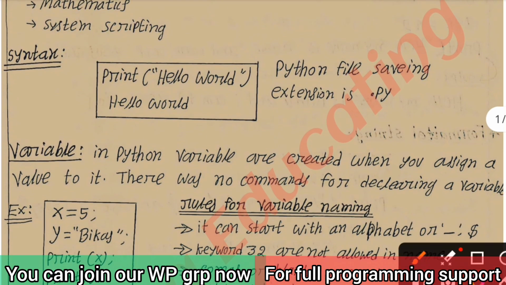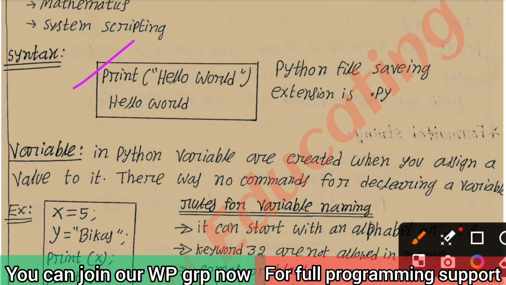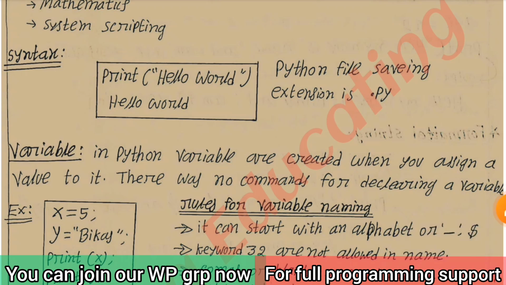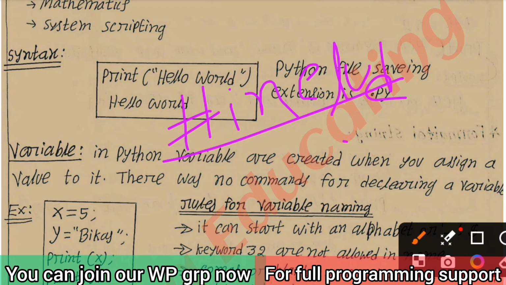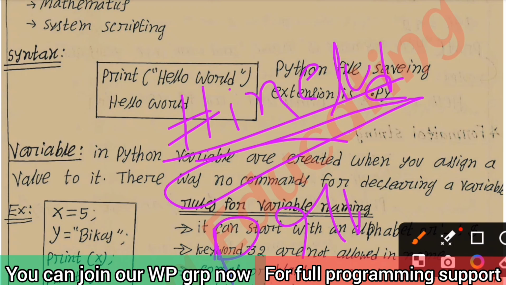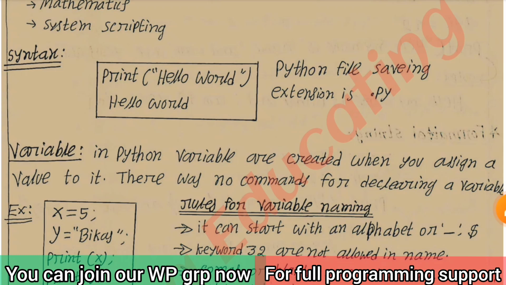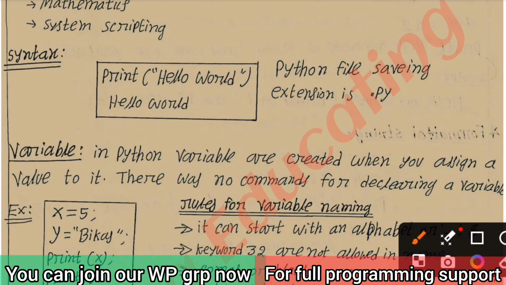And the syntax of Python programming: in any other language, something is written first, like hashtag include stdio at the front of the code, and after that the main code is written, like printf in C programming, or cout in C++. But in the Python language there is no header file, no hash symbol, nothing.